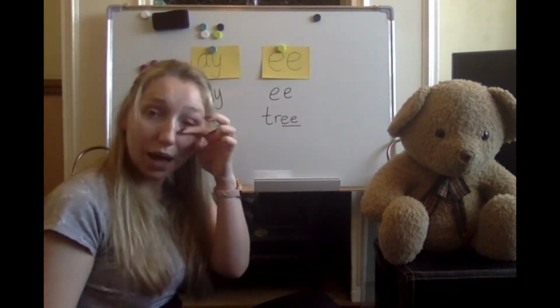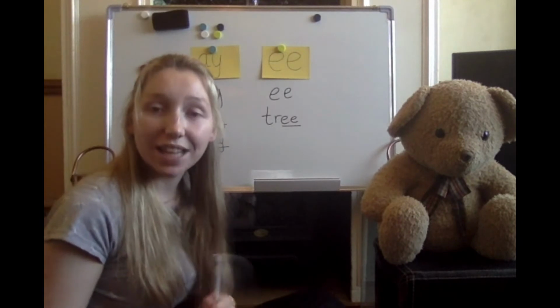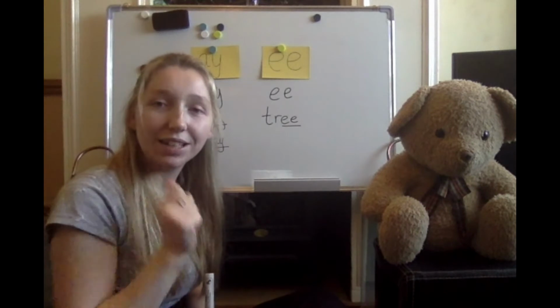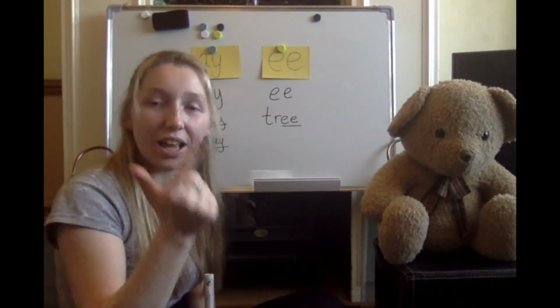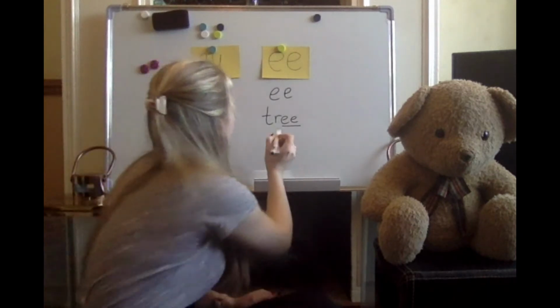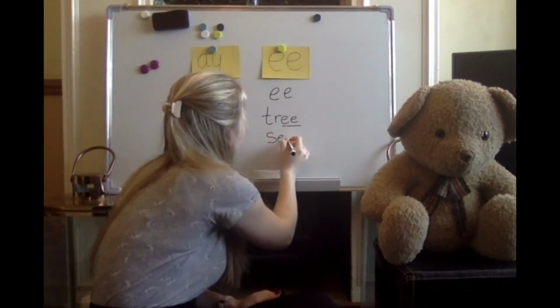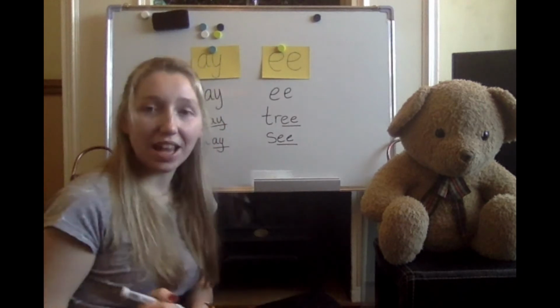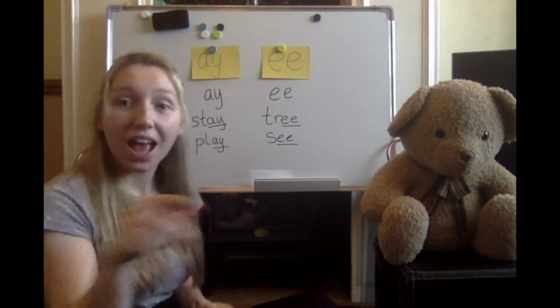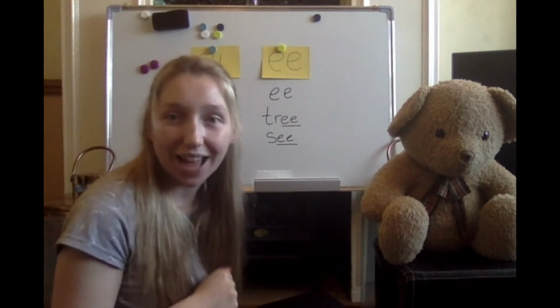And next word, we could use the word see. If we're seeing something, S-E. Your turn. S-E. See. Let's write it down. Two sounds. S-E. See. So that is the A sound and the E sound. Now stay with me and we can play a game.